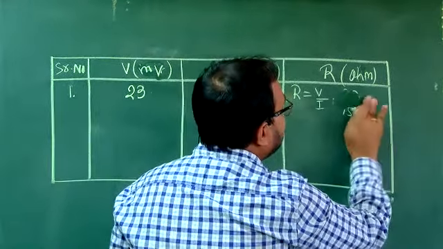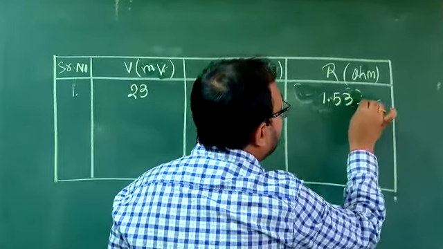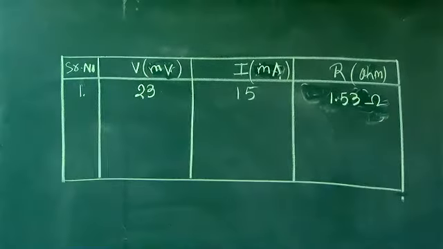So there is no need of writing this part. I have just shown you this part. You will just write 1.53 ohm. Clear? So first reading done.